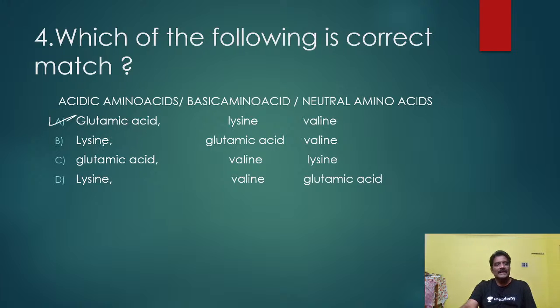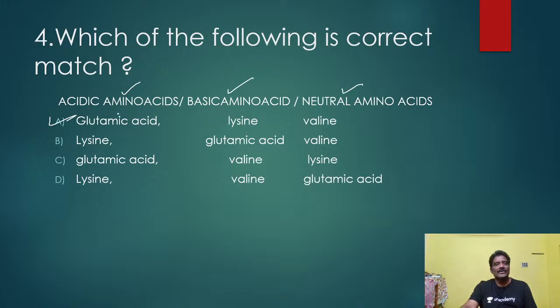Glutamic acid is an example for acidic amino acid. Lysine is what is called basic amino acid. This is valine, neutral amino acid. So here are given acidic amino acid, basic amino acid and neutral amino acid. Here in zigzag manner is given, see, lysine. Lysine should be under basic amino acid. So this is wrong. Am I correct? Glutamic acid should come under acidic amino acid. Here it is given under neutral amino acid. This is also wrong.